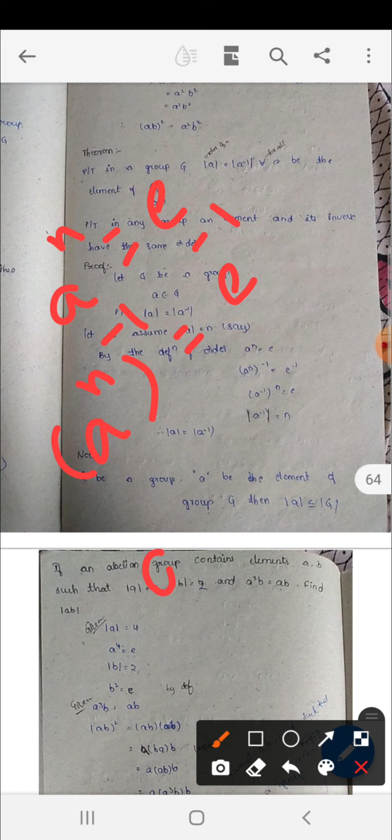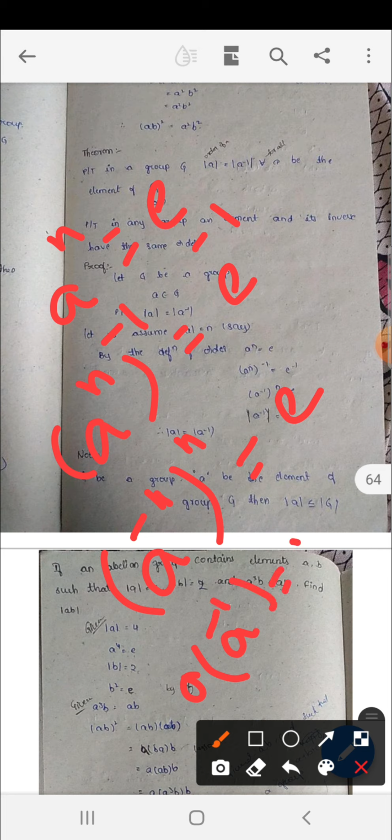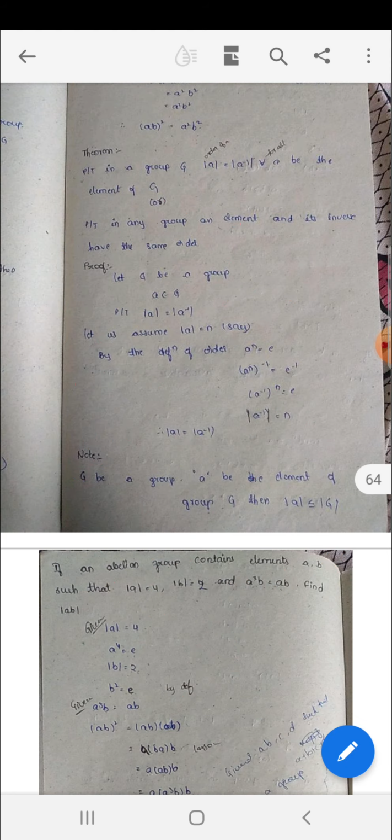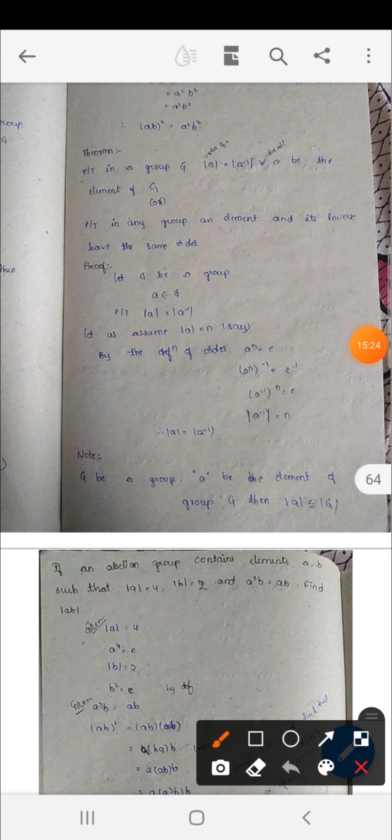So I am writing here (a to the power of minus 1) whole inverse, (a to the power of minus 1) whole to the power of n is equal to e. Okay, now I am interchanging the powers. And next, (a to the power of minus 1) whole to the power of n means what here? Order of a inverse is equal to n. So order of a is equal to n, and order of a inverse is also equal to n. That is nothing but order of a is equal to order of a inverse. Okay, it is also important for short answer.